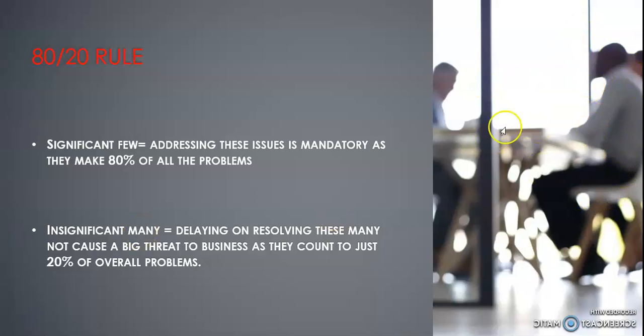In the 80-20 rule, we have two things here: significant few and insignificant many. Significant few are the ones we need to address first, and they are mandatory to solve in order to resolve our problems. And the insignificant many can be held on, delayed, and put last in the list. That's why we call them insignificant many. They are many in number, but they are not so threatening to your business right now.